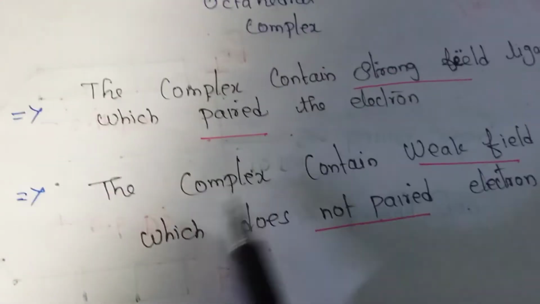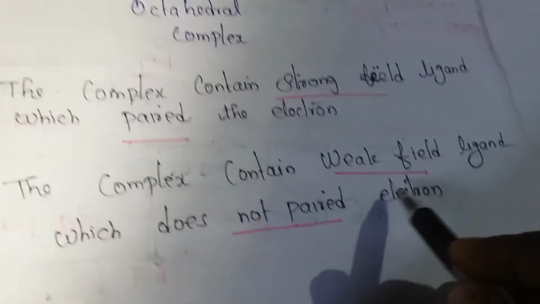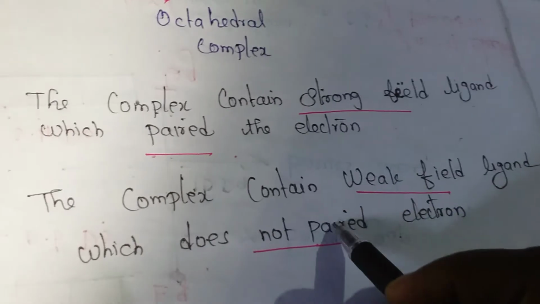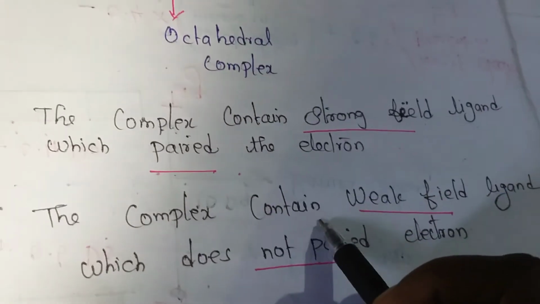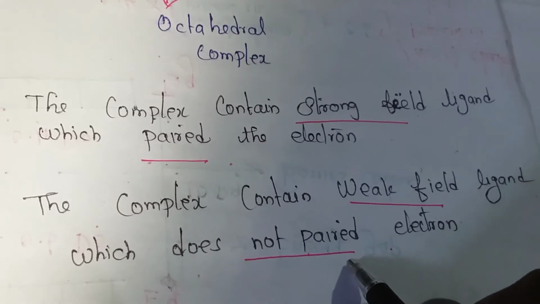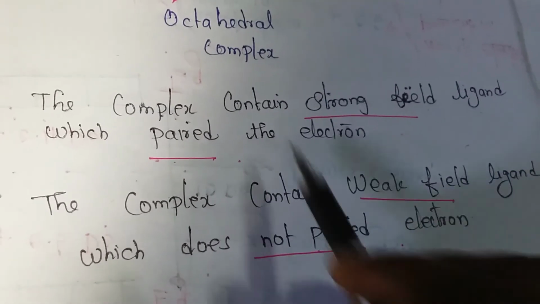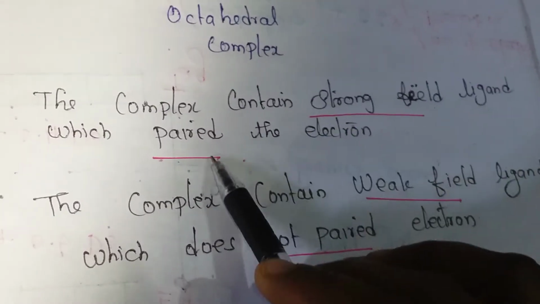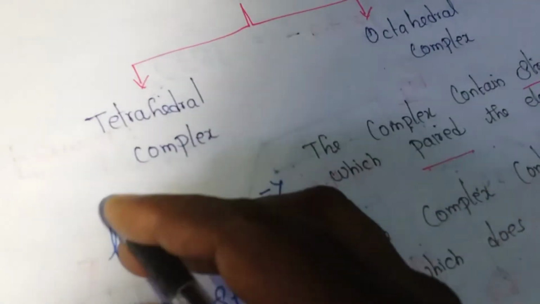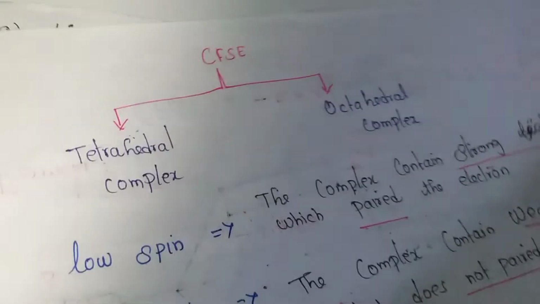What is high spin? The complex contains weak field ligand which does not pair the electron. So this is the trick in this question: strong field is low spin and paired; weak field is high spin and not paired.